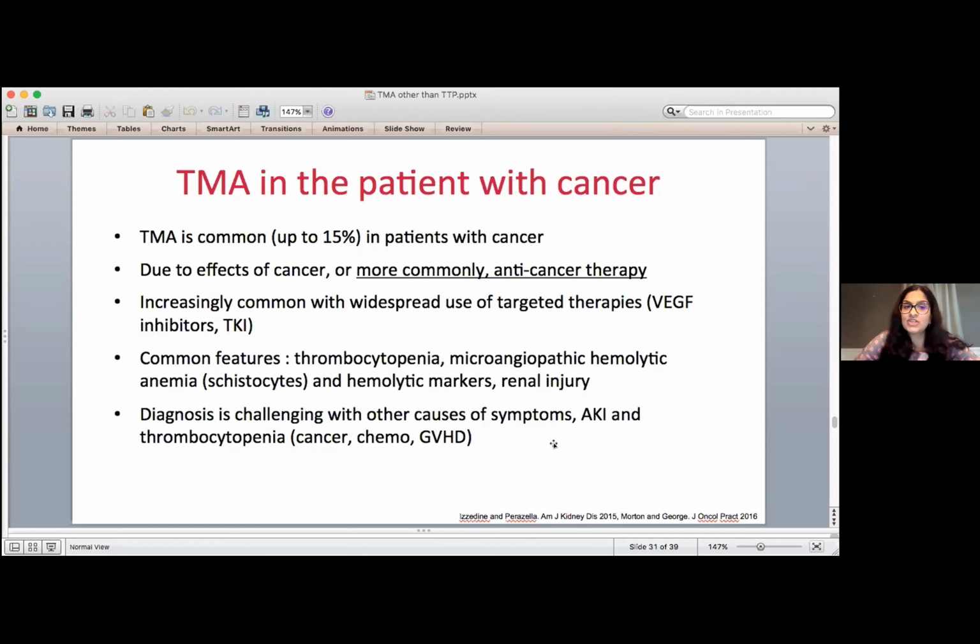Now it has common features like all other TMAs, like low platelets, schistocytes in the blood smear, and kidney problems. But the diagnosis can be somewhat more challenging because chemo itself would make your platelets go down. Chemo itself can cause kidney problems. It gets a little hard to tease apart what's going on over here.